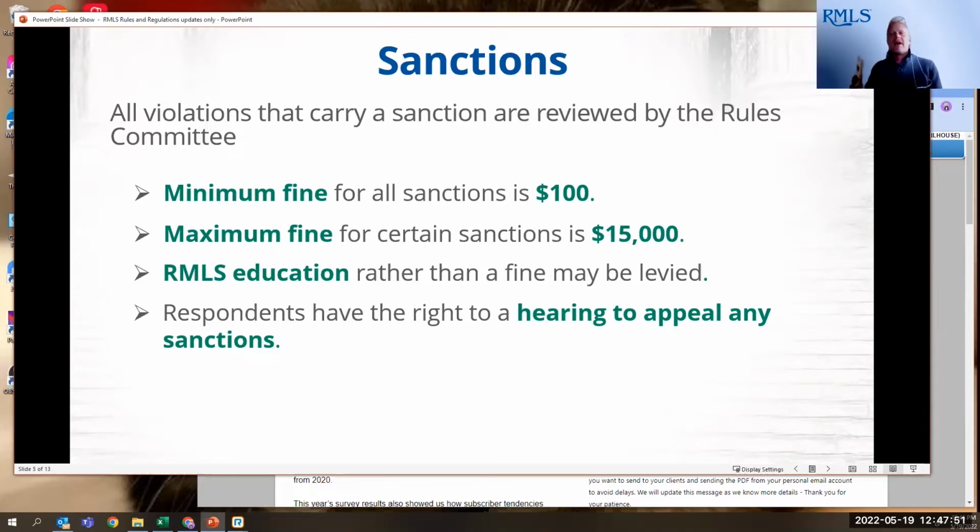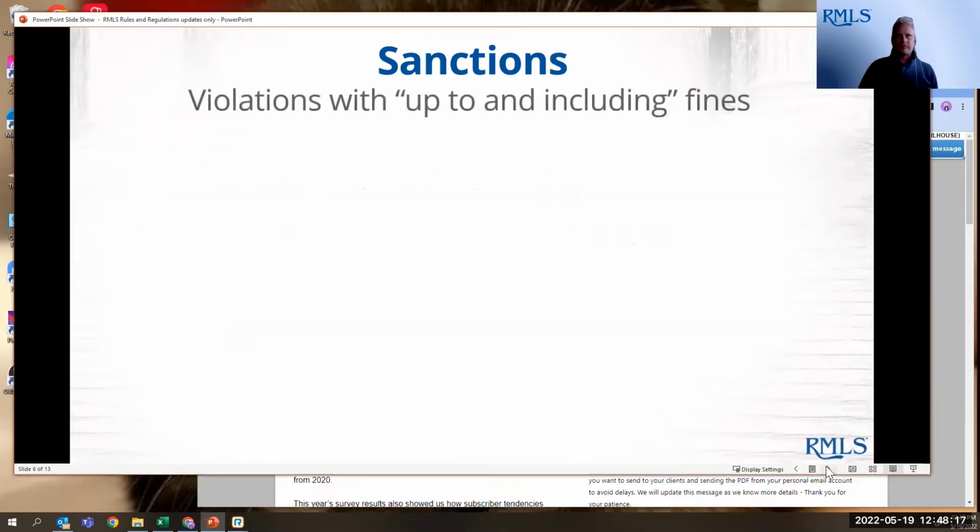So they may require the person that this violation is being reported of to take a class with a trainer such as myself so that they can stop making these violations. Because again, we really focus on education and training rather than fines and punishment to make sure that everyone's playing by the rules. And of course, respondents always have the right to a hearing to appeal any sanctions. That's not a new thing, but it's just a nice reminder.